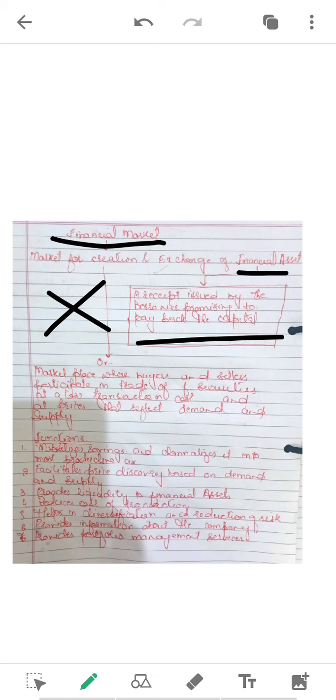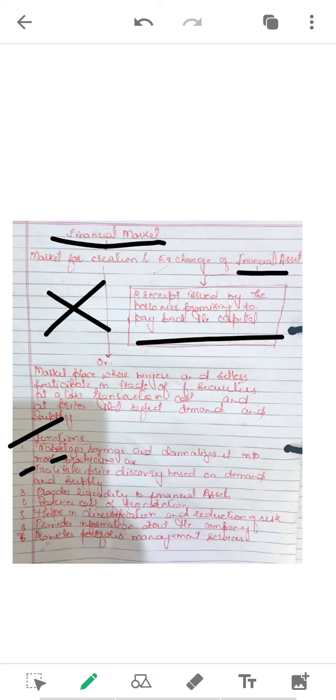Got it? This was one. And then it facilitates price discovery based on demand and supply. For example, I have any financial instrument. Now tomorrow, if I go to the market, I should be knowing at what price I should buy or sell that instrument, or if I require that instrument, at what price I should buy it.